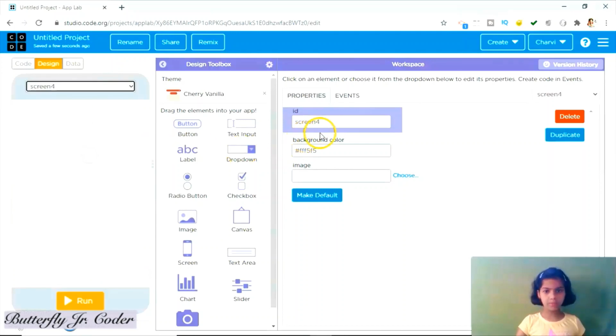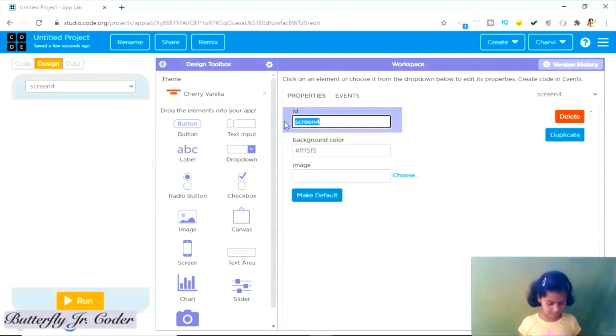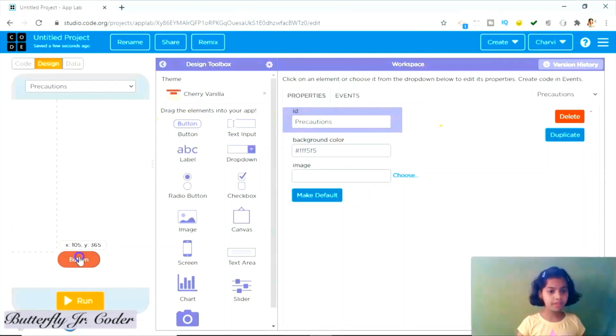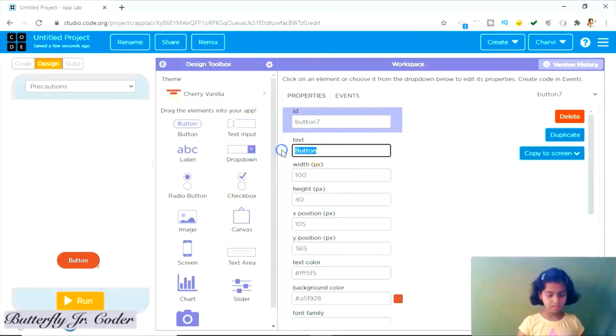Let's take one more new screen and name that screen Precautions. Then one button, Next.